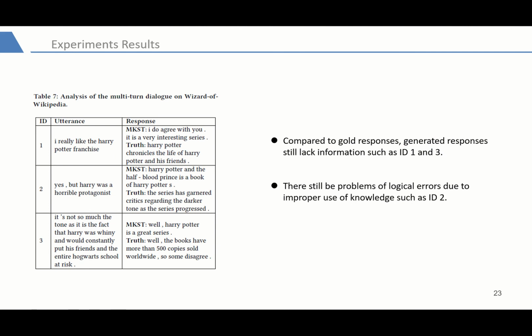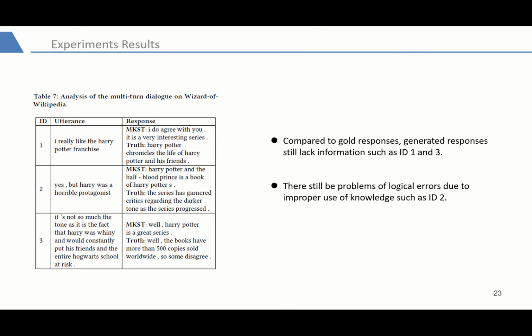However, through the automatic and human evaluation results, we can find that the model performs worse on Wizard of Wikipedia. To improve the performance of our model in the future, we take the raw cases in human judgment as an example to analyze our errors. As shown in Table 7, we can find that compared to gold responses, generated responses still lack information, such as ID 1 and 3.